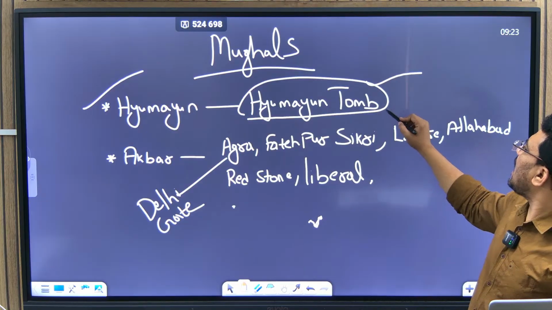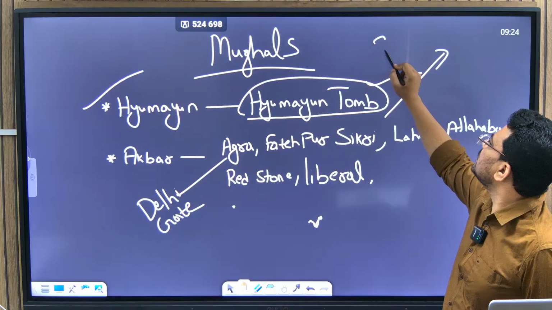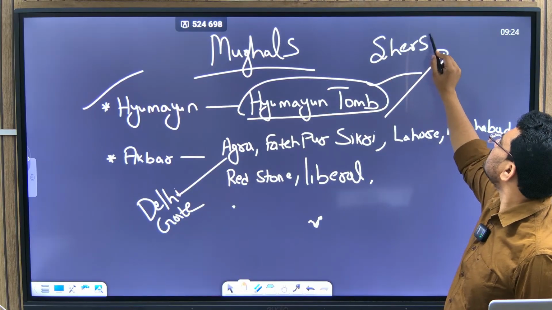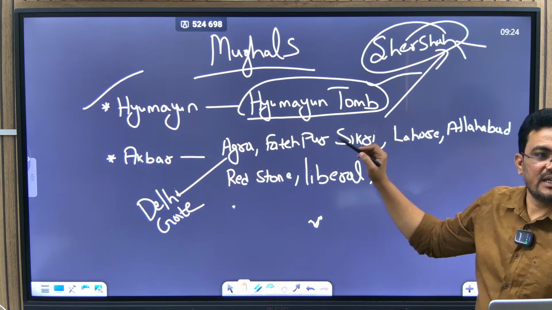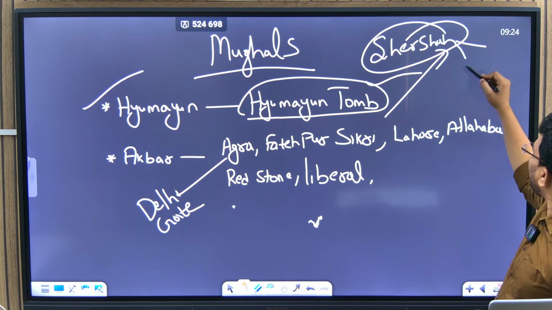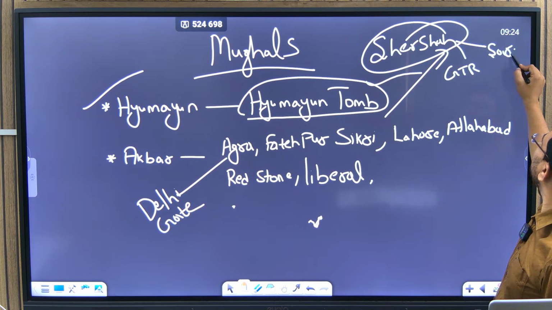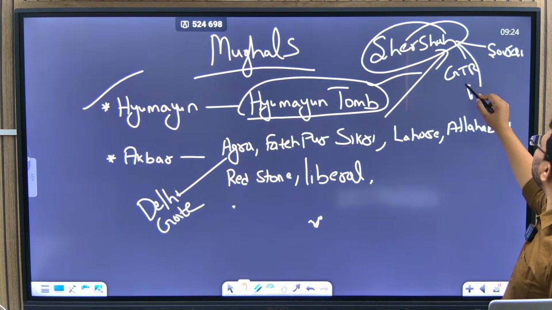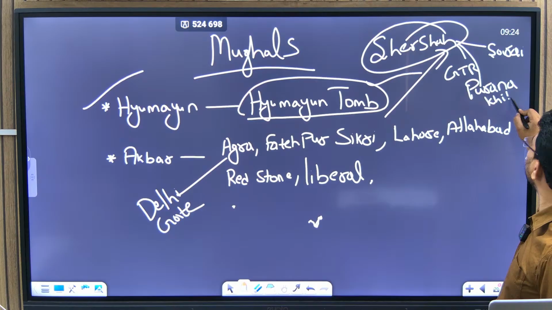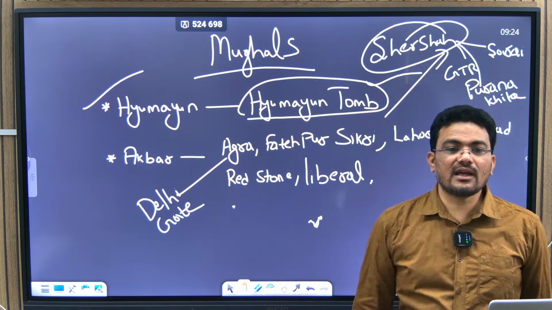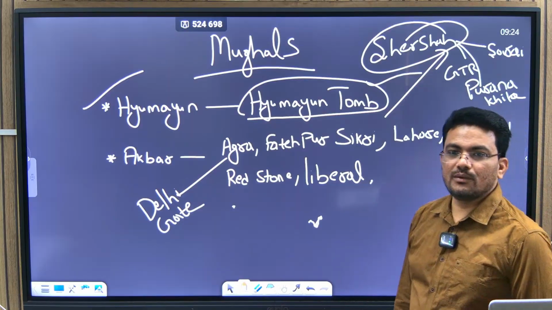After Humayun, some interruption happened because of the ruler Sher Shah. We have seen some constructions of Sher Shah too. Can you recall? He constructed the Grand Trunk Road, Sarais, and in Delhi the Purana Qila area. All these things are from Sher Shah's rule, right?